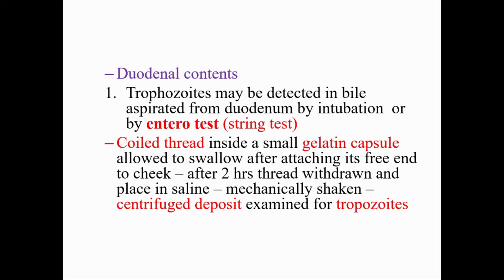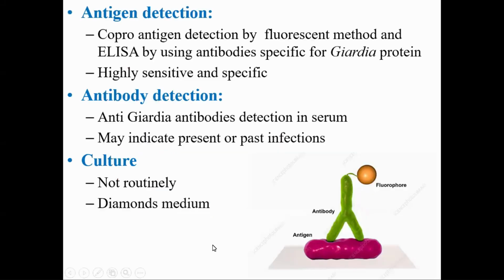After 2 hours, the thread is withdrawn, placed in normal saline, mechanically shaken, centrifuged, and the deposit is examined for trophozoites. Diagnosis can also be made by antigen detection, antibody detection, and culture, which is not routinely used.